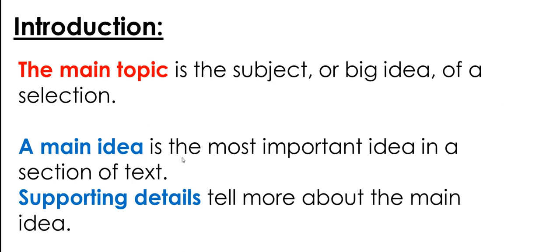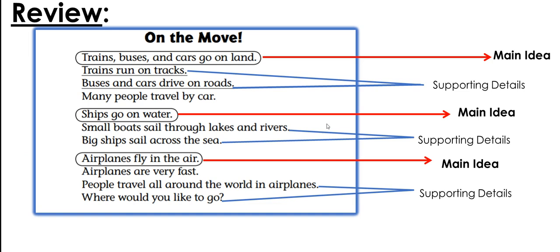A main idea is the most important idea in the section of the text. So the most important idea, that means the main idea. What is a supporting detail? Supporting details tell more about the main idea. So once we know what the main idea is, we can look for supporting details. Let me explain it a little bit more. Let's look at this selection. There is a piece of writing right here. It has ideas, it has details. So let's read it and then I'll explain to you which ones are the main ideas.